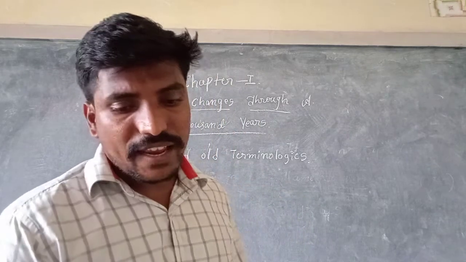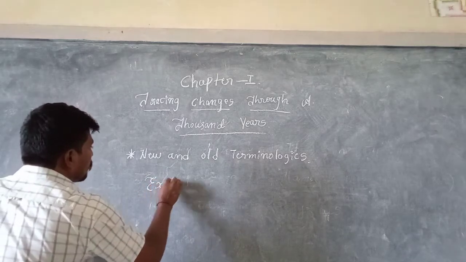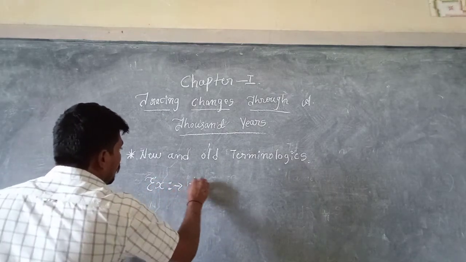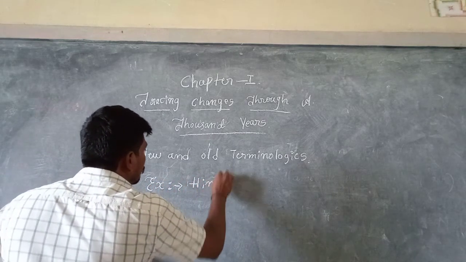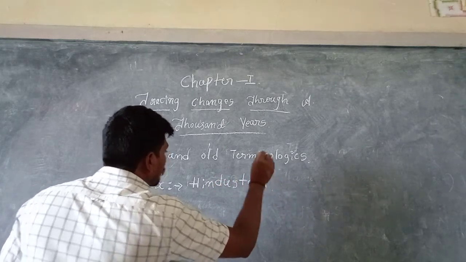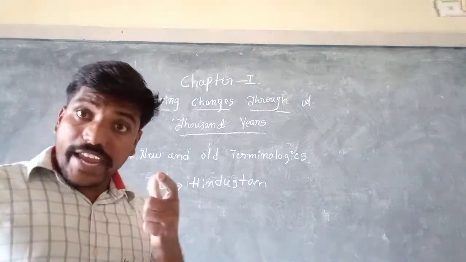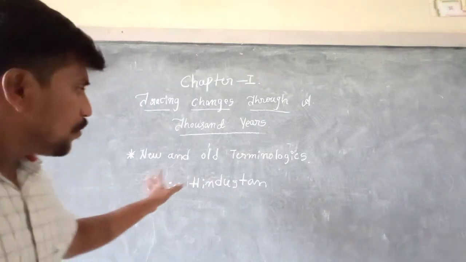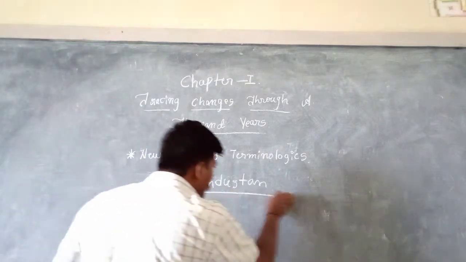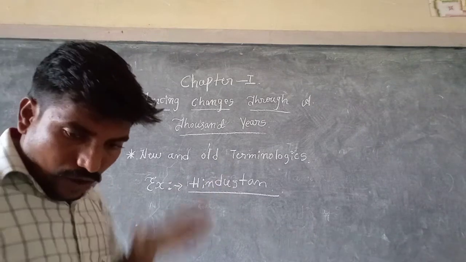One example I will give is about Hindustan. I have taken a word of vocabulary, Hindustan.